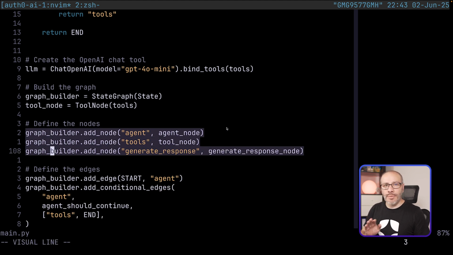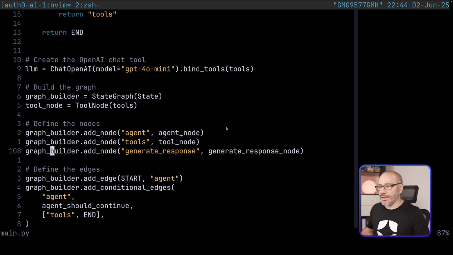And the graph is going to be composed of 3 nodes. An agent, which is going to run the LLM on the first iteration. Then we have the tools, which is going to contain the tool that we define to search for the document. And then it's going to have a generate response. And generate response is going to take the result from the tool processing, so the context, and it's going to generate an answer based on the user input and the context. And we're going to see that in just a second.